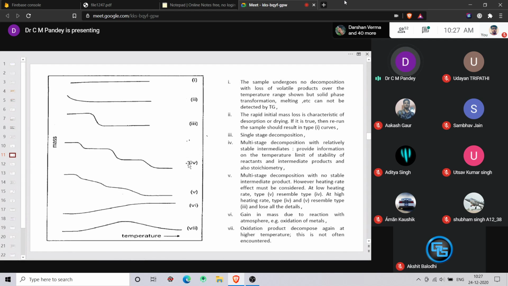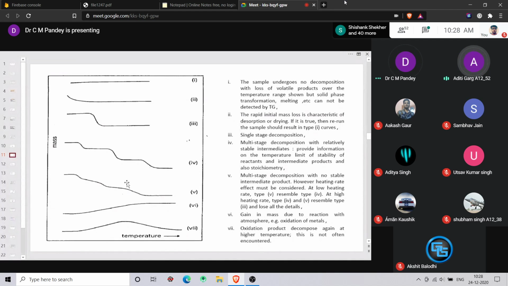Now, when you see curve 4, you will see that there are multiple steps. The curve is similar to that of 3, but there are multiple stages. So it shows a multi-stage decomposition, where stable intermediates are formed at these particular steps, right? And it provides information on the temperature limit of stability of reactant and intermediate products, and also stoichiometry. So this is a single stage decomposition curve, and this is a multi-stage decomposition curve, curve 4.